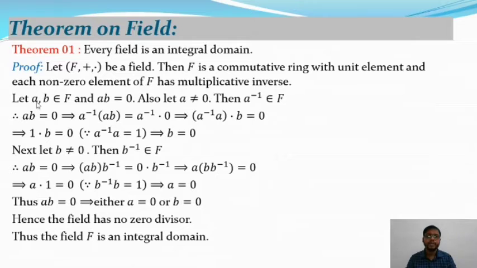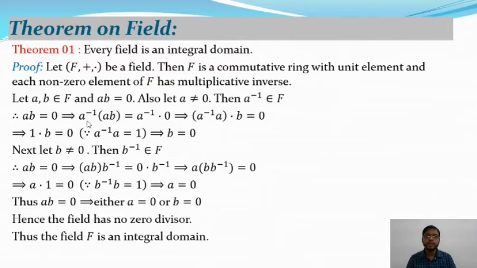So let a, b be two elements belonging to F, and a dot b is equal to 0. Let a be a non-zero element in the field F, then a inverse exists and it also belongs to F from the definition of a field. Therefore ab is equal to 0, and this implies, after multiplying by a inverse on both sides from the left, a inverse (ab) is equal to a inverse 0.